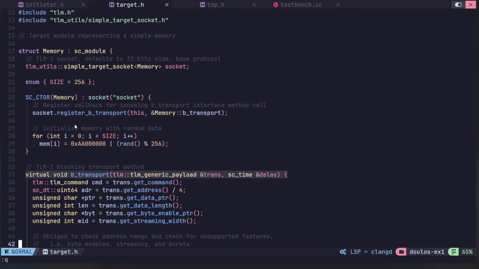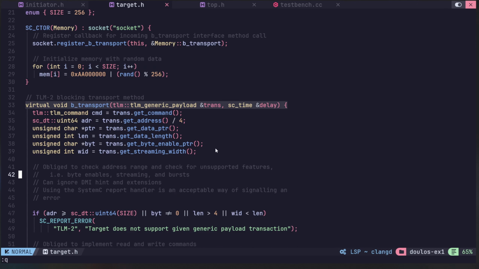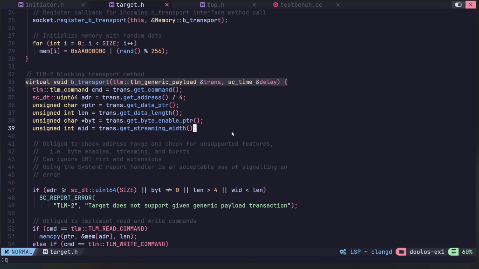Also, we can see there is a register b_transport function which is initializing the socket. So for b_transport, we have a virtual definition of the function, which means we are adding to its functionality here, which means that the b_transport function that we saw in the previous file will get its definition from this file, the definition that we are seeing now.